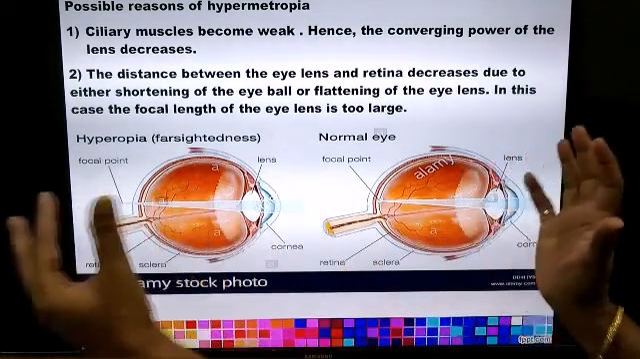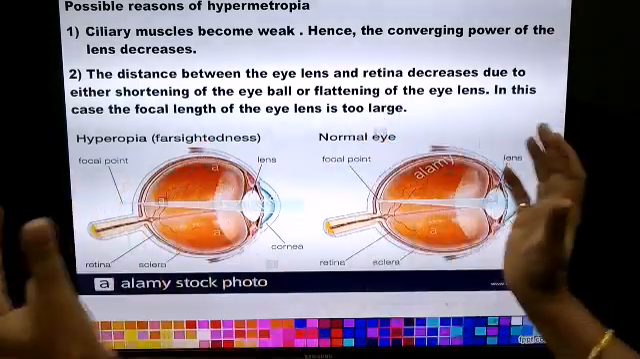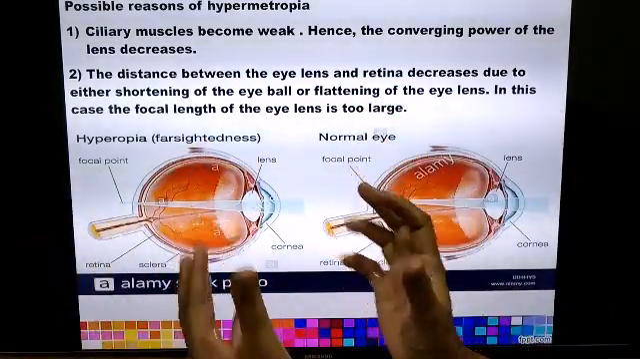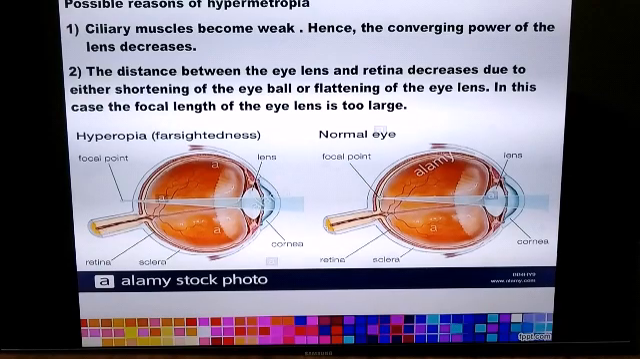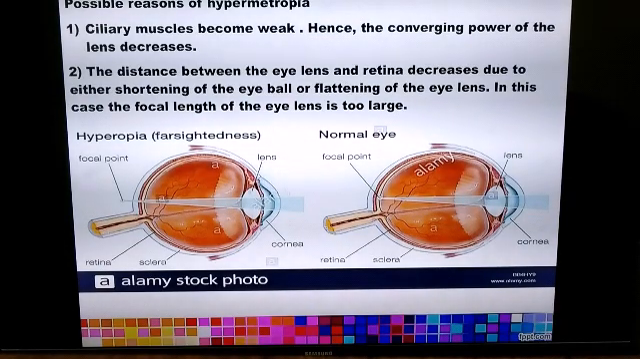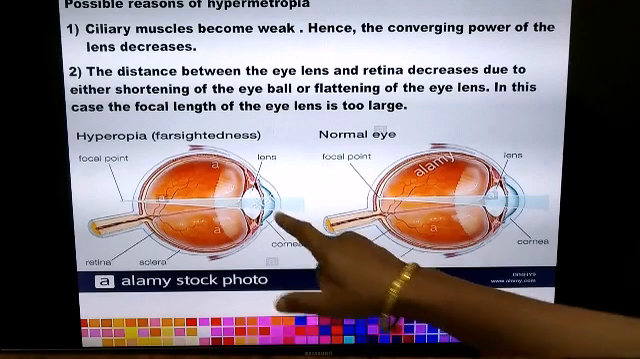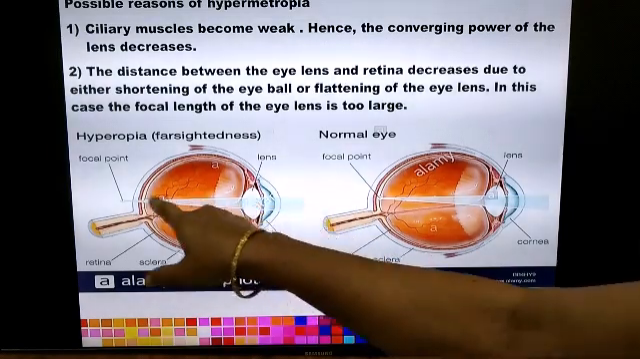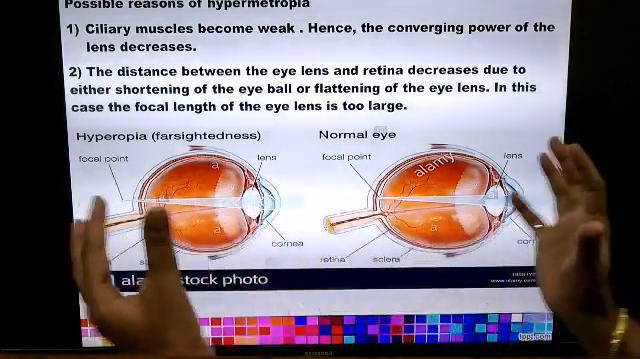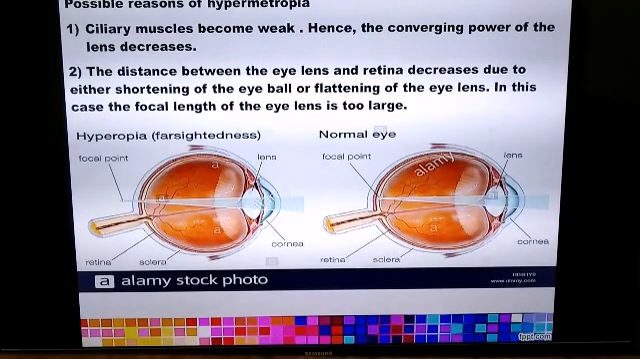Shortened means the eyeball gets pressed and becomes smaller. So since the eyeball becomes shortened, the distance between the eye lens and the retina will decrease. See, the distance between the eye lens and the retina decreases because the eyeball becomes smaller. Focal length increases. Why does the focal length increase?